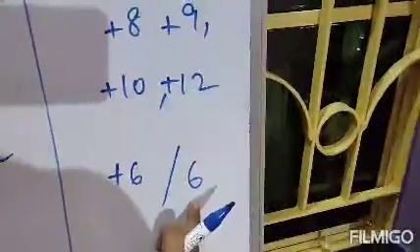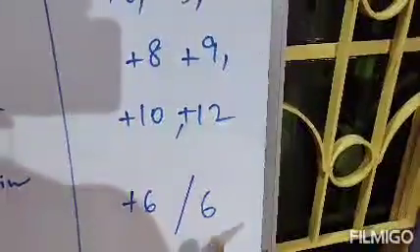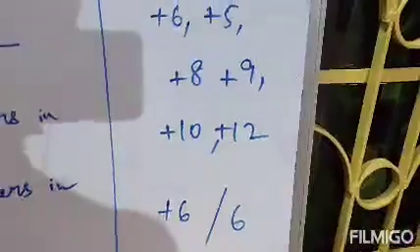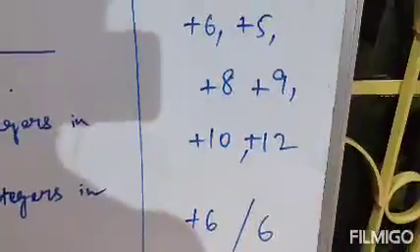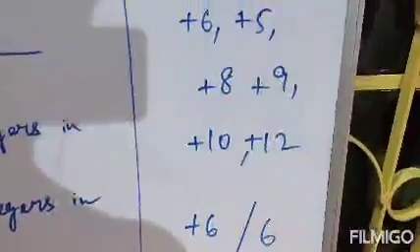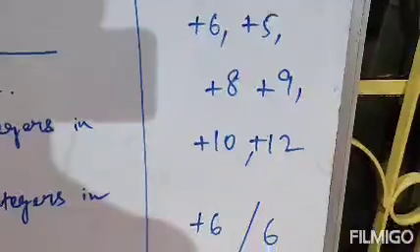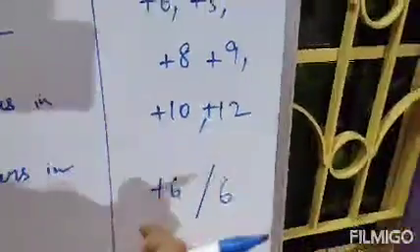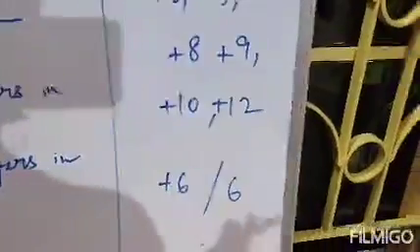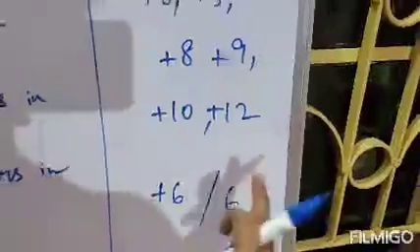If we say only 6, that means it is also a positive number. We can write a plus sign or not. That means plus 6 and only 6, both are the same, both are positive numbers.